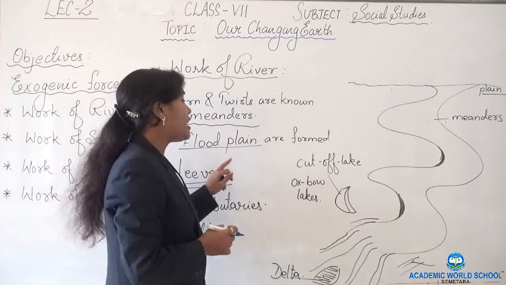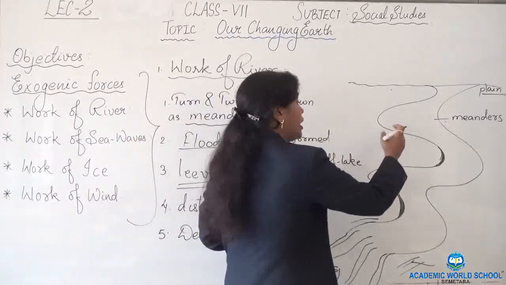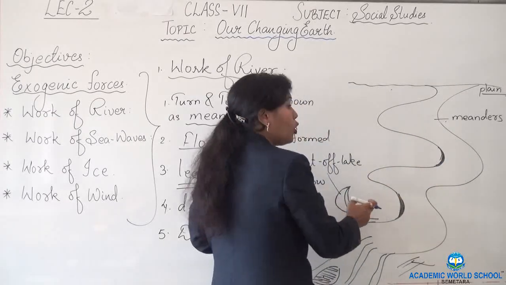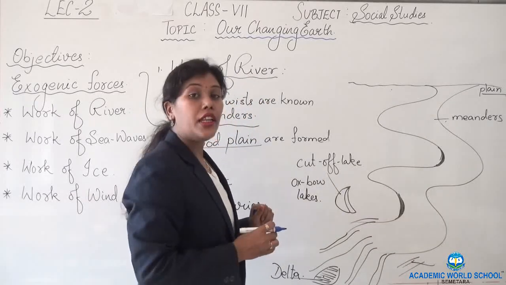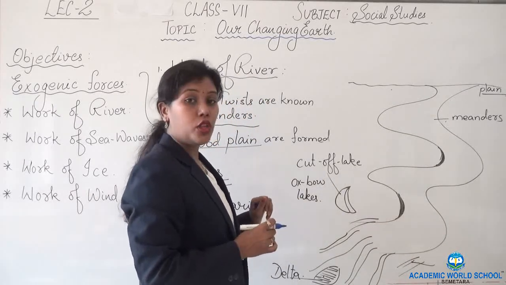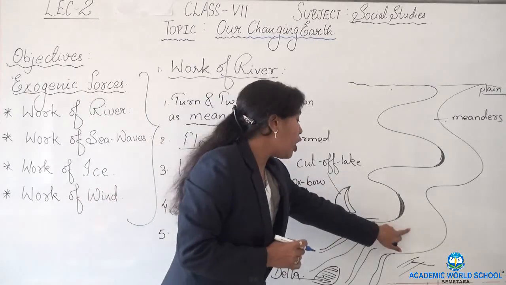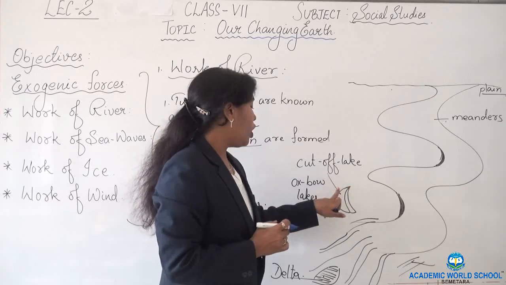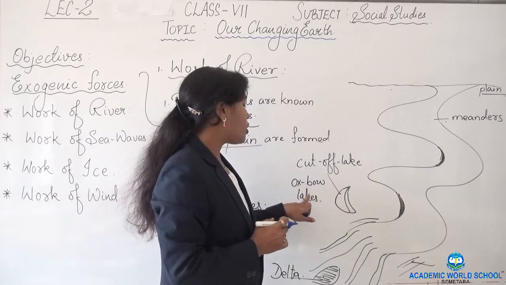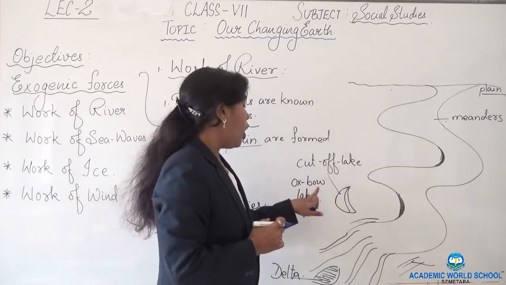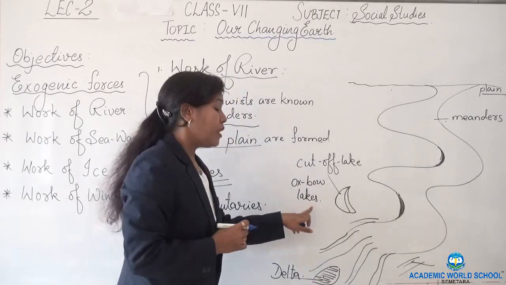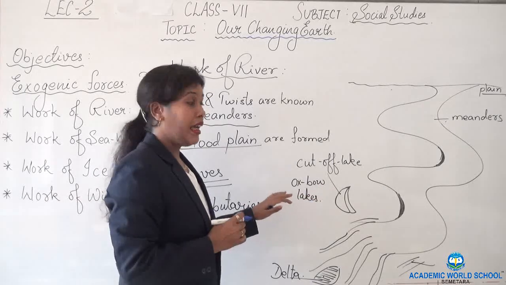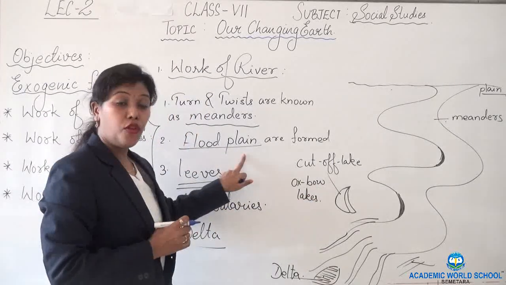With continuous movement, these meanders form loop-like structures. With continuous erosion and deposition of materials, these loop-like structures cut off from the main river. They are known as cut-off lakes, or oxbow lakes. What are they known as? Oxbow lakes.